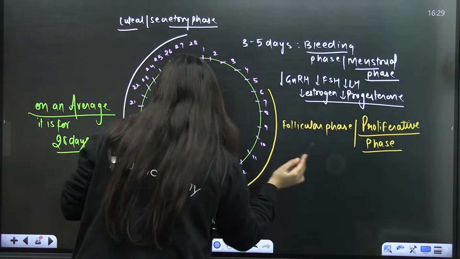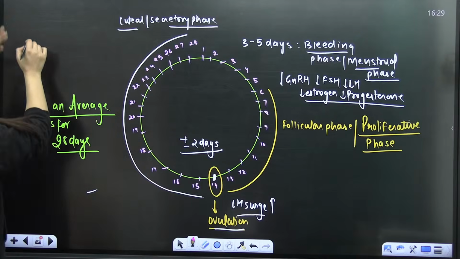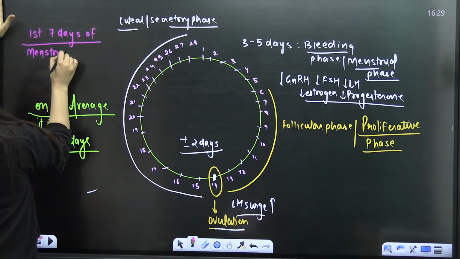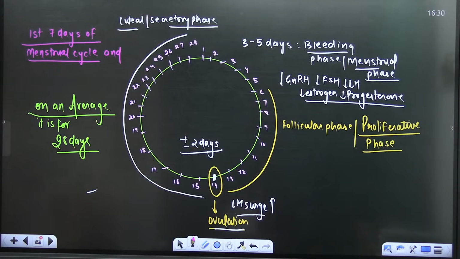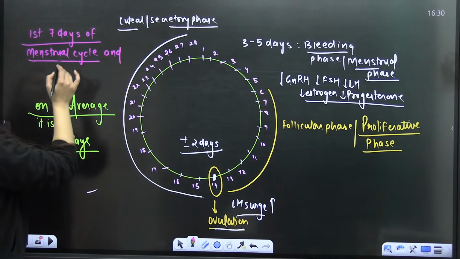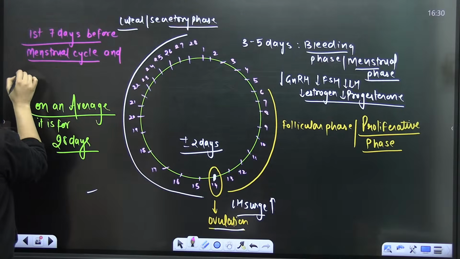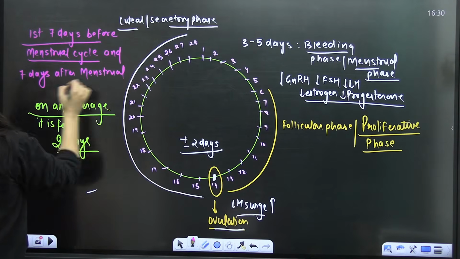Now obviously if you talk about sexual intercourse, and that too unprotected, here we see the first 7 days of the menstrual cycle, first 7 days, you can write down, first 7 days before the menstrual cycle and 7 days after the menstrual cycle.